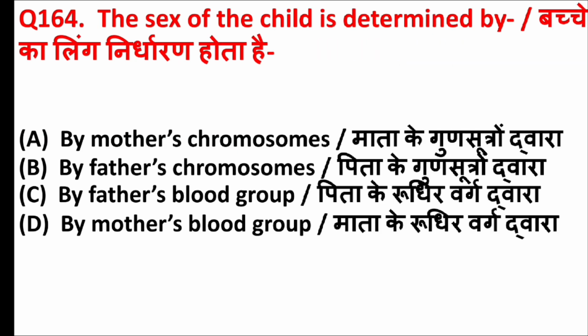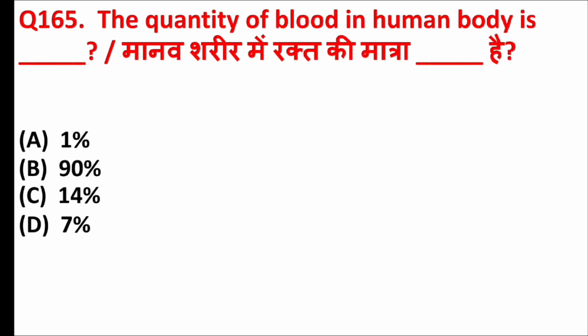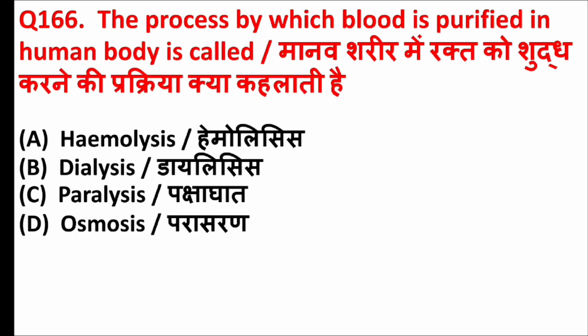The sex of the child is determined by. Answer is option B, by father's chromosomes. The quantity of blood in human body is. Answer is option D, 7%. The process by which blood is purified in human body is called. Answer is option B, dialysis.